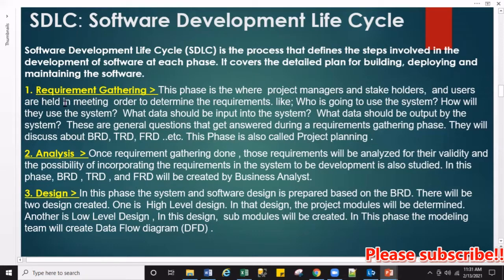So in the first step, it is requirement gathering. Gathering means bringing together. What requirements do you need? Let's understand, this is a very important question asked in almost every interview.